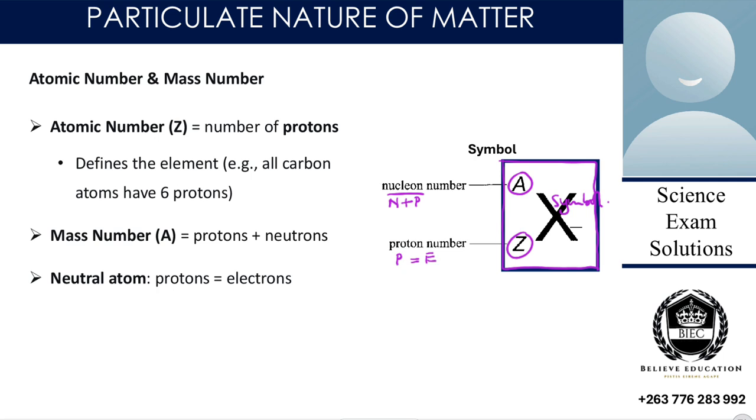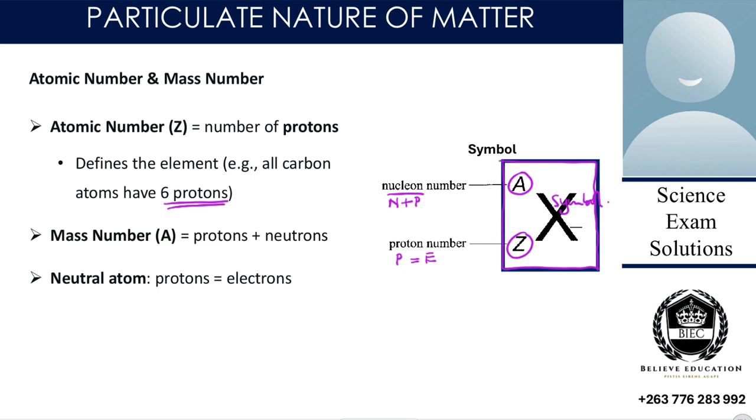So now let's look at our notes. First point, the atomic number Z is the number of protons. It defines the element, e.g. all carbon atoms have 6 protons. Are we together? So elements with the same number of protons are said to be of the same element.